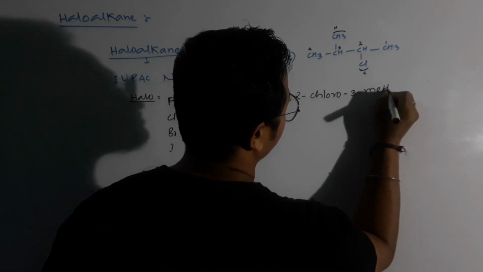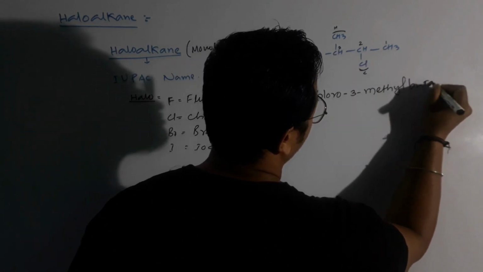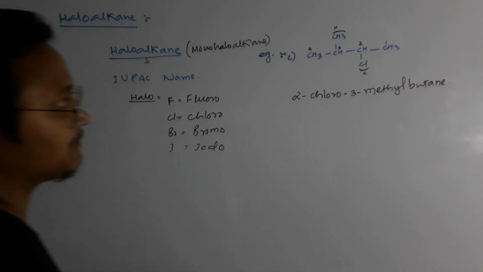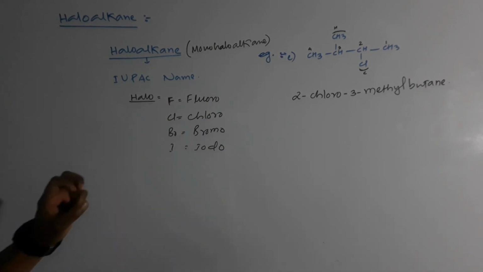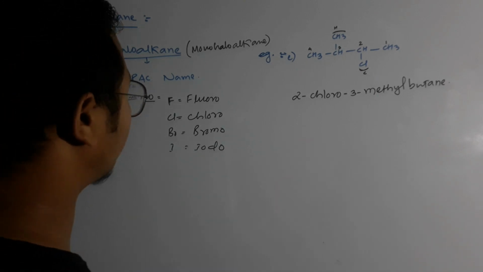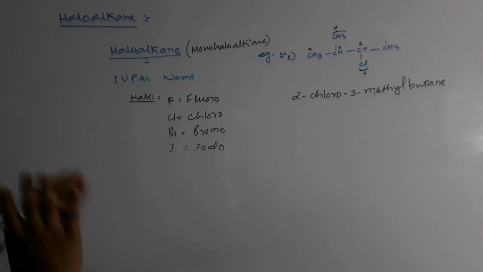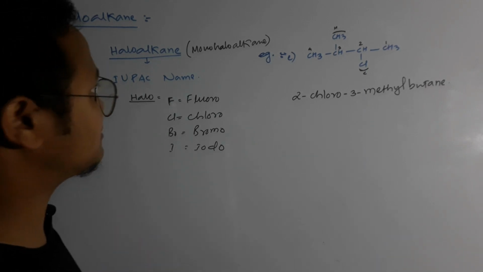Then your methyl. How many carbons? 4 carbons. 4 carbons means butane. Clear, guys? So I think you guys have understood these things. It's very simple, okay? And those who are my students, I have already taught them these things in the HS first year syllabus, right? So I think you guys will not have that much of a problem here.